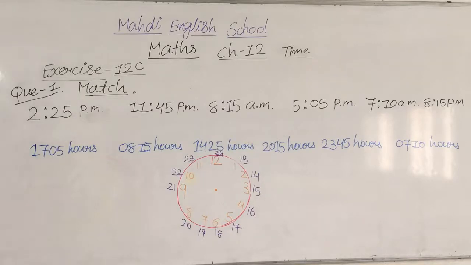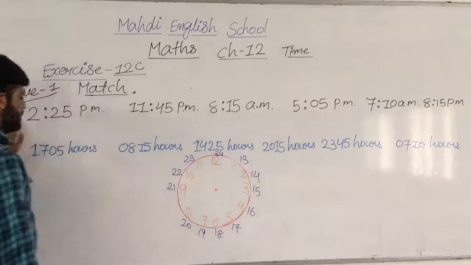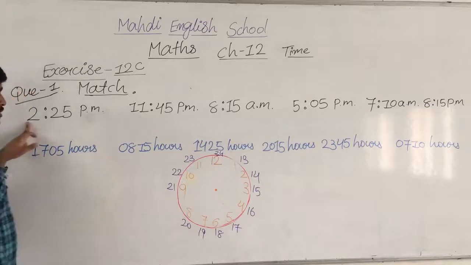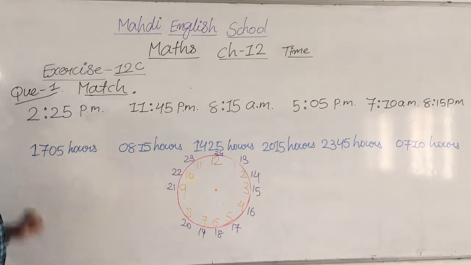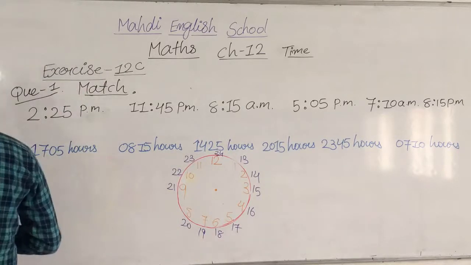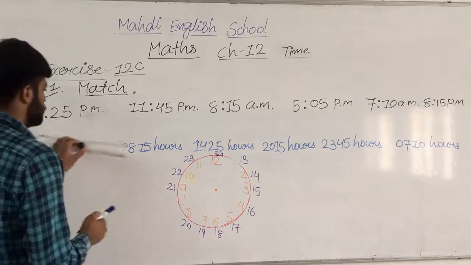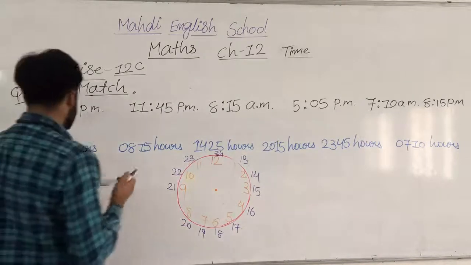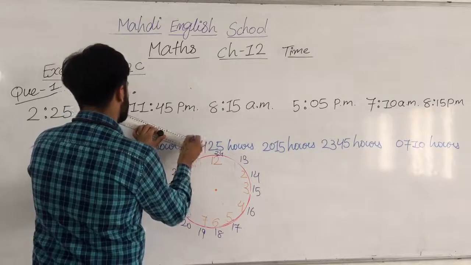So now first of all we are going to check all things, and then after we will make the pairs. Okay, my dear students, now let's check here. First is 2:25 p.m. What does p.m. mean, my dear students? Past morning. So 2 p.m. is 14, so 14:25 hours. So where is 14:25 hours? Here, 14:25 hours. So what we have to do? We are going to join this line. Now I am going to join this line.